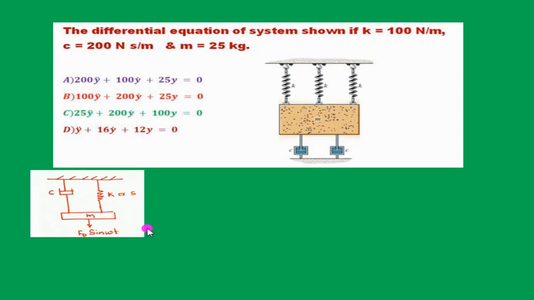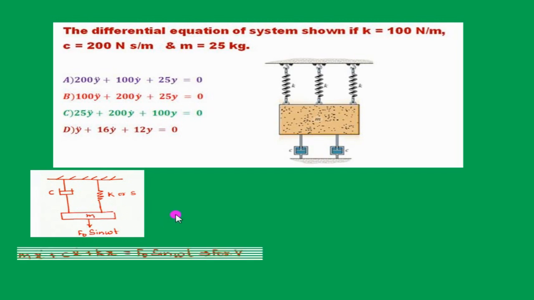And also we know that this is the general system subjected to periodic force. This system consists of a periodic force F0 sin omega t, a damper C, and a spring with stiffness K or S, and there is a mass M. The differential equation is given by M into acceleration plus C into velocity plus K into displacement is equal to F0 sin omega t. This is the differential equation for forced vibrations.